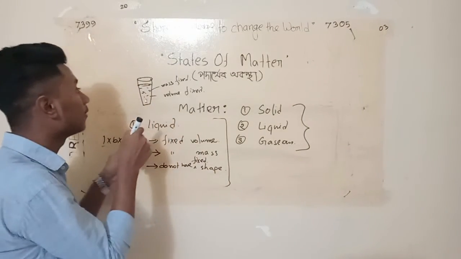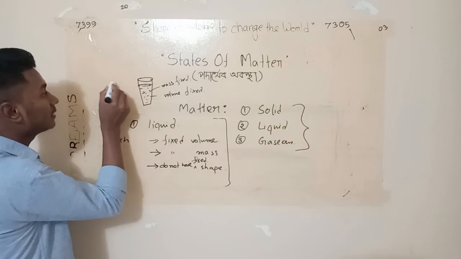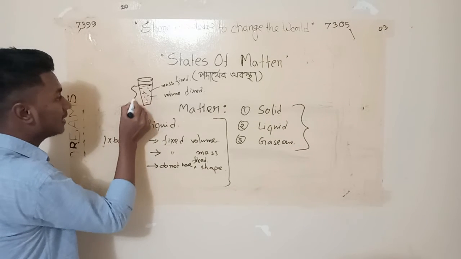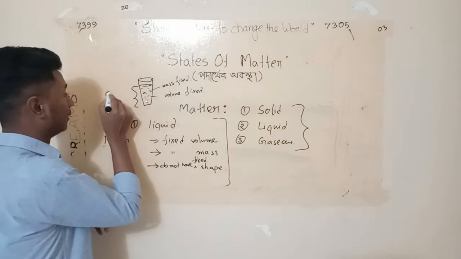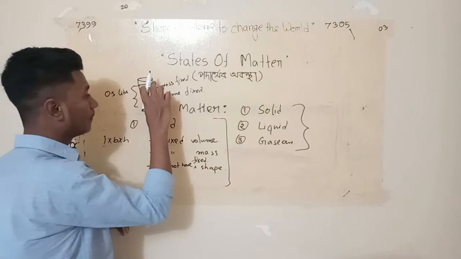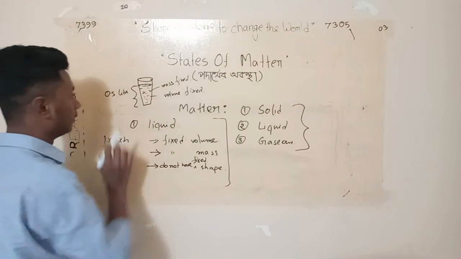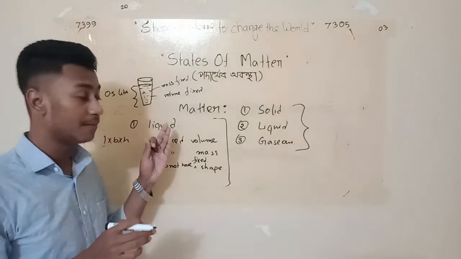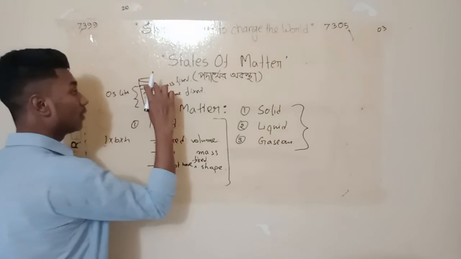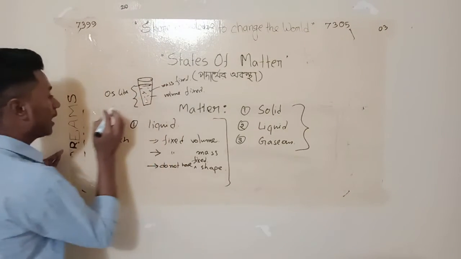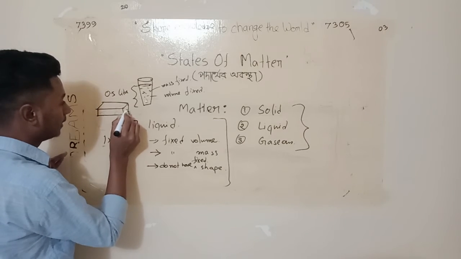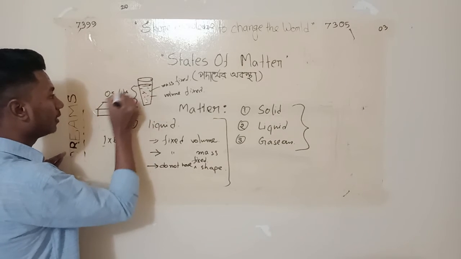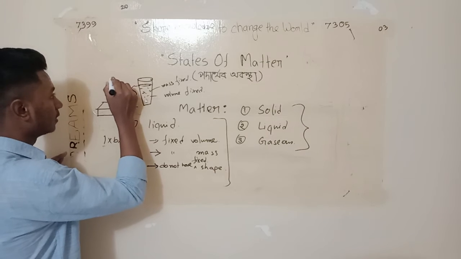So let's say this is a container that has a volume of, for example, 0.5 liter. Then the volume will be 0.5 liter, but it doesn't have any fixed shape, because if you take this 0.5 liter of liquid to another container, this is a box, and you just pour this liquid from here.